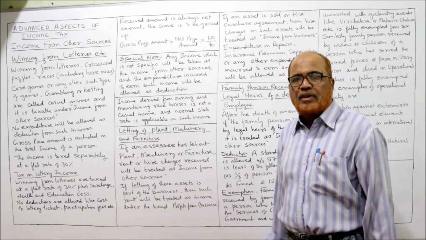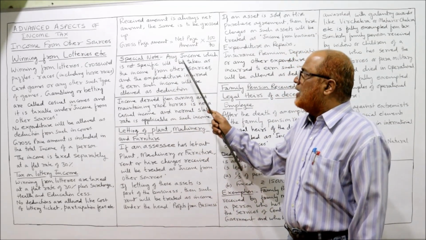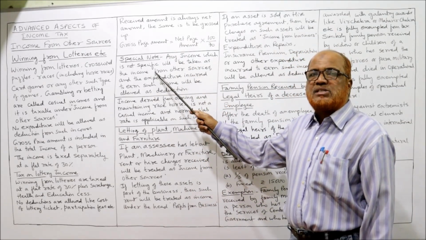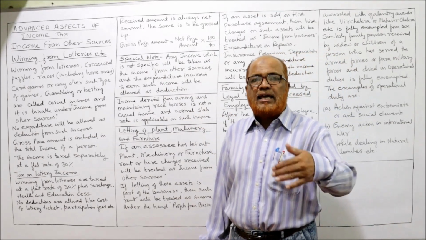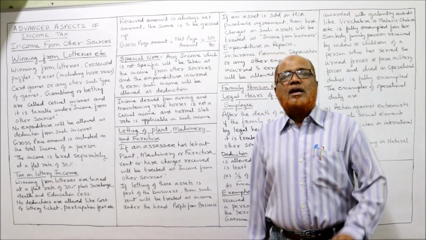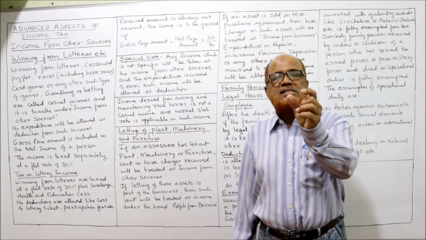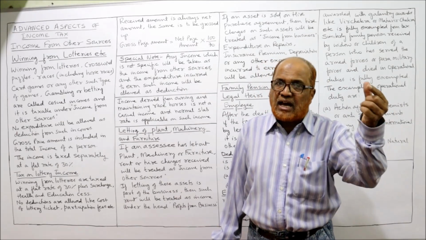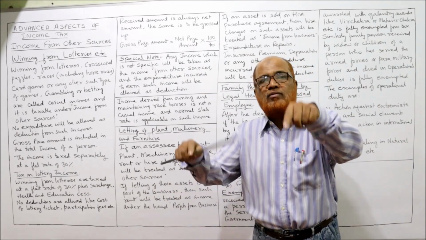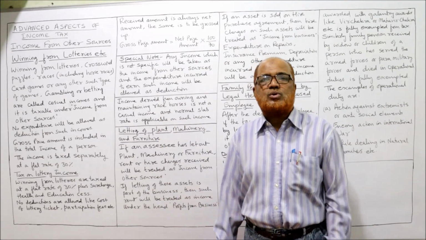One special note you have to remember: any income which is not specific will be taken under income from other sources. Time and again I am repeating, income from other sources is a residual head. If an income does not fall specifically in the first 4 heads, it will be put to tax under income from other sources.